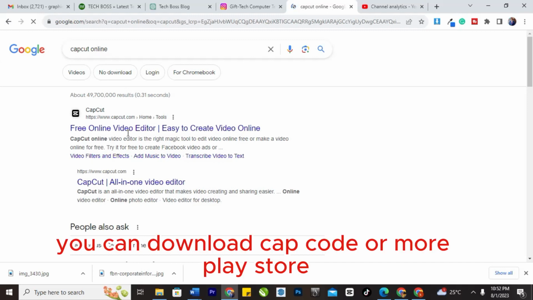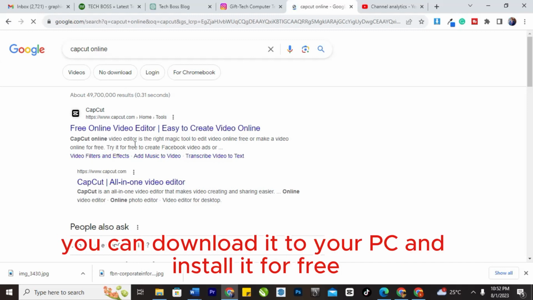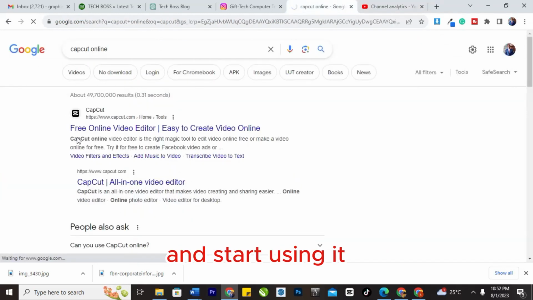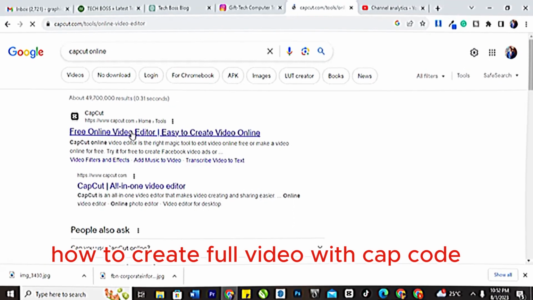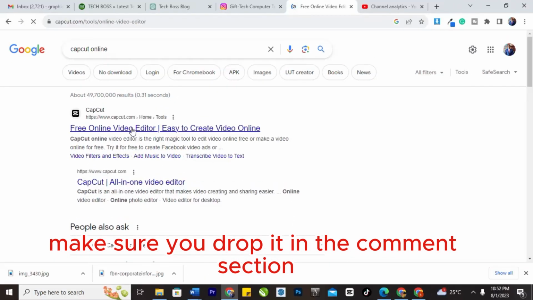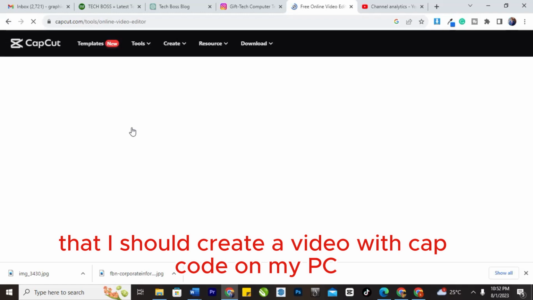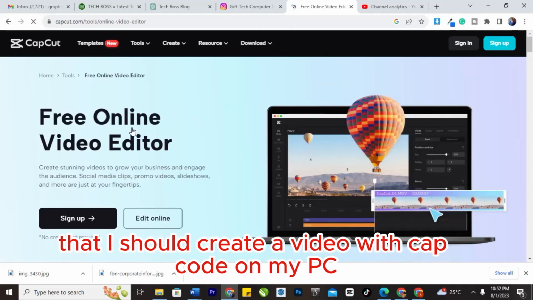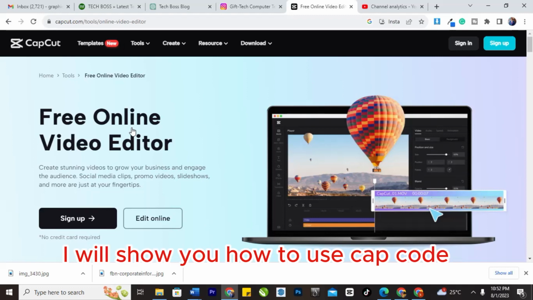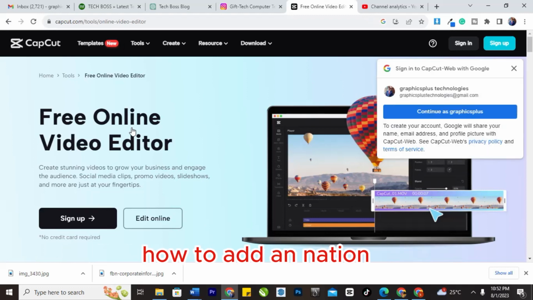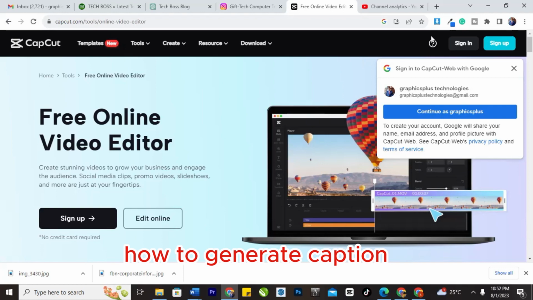You can download CapCut on Play Store. You can download it to your PC and install it for free and start using it. If you want to know how to create cool video with CapCut, make sure you drop it in the comment section that I should create a cool video with CapCut on my PC, and I will show you how to create it on your PC. If you have a computer, I will show you how to use CapCut, how to add animation, how to generate caption on my next tutorial.